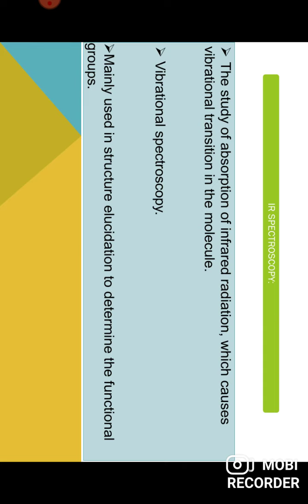It is mainly used for structural elucidation, or to determine the functional groups of a compound.